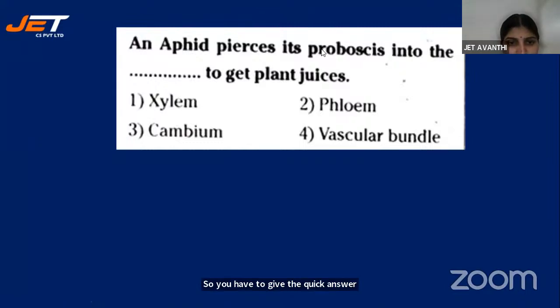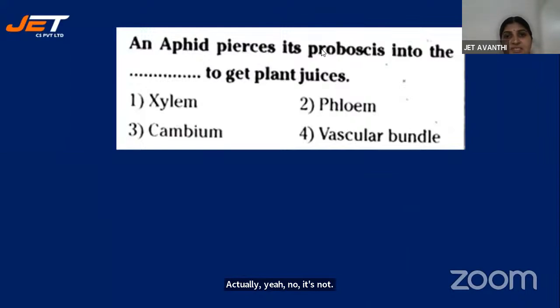Yes, Sai Vardhan, good. Monica, Sumanjali. Sumanjali, it's not 3. Cambium is not the answer. Pranati has given the correct answer. Pranati, Anthony, Akshaya. Akshaya, no, it's not the correct answer. Archana has given the correct answer.